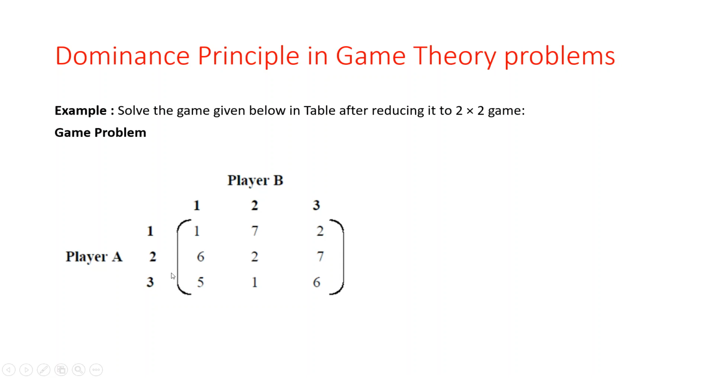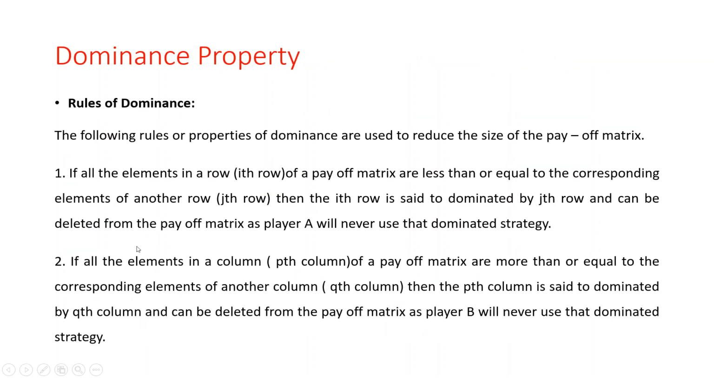So here this strategy 3 is not selected by player A. So we have to eliminate this row. Why are we eliminating this row? Because strategy 3 gives less profit for player A compared to strategy 2. So here row 3 is dominated by row 2. Okay, so this is our first rule.